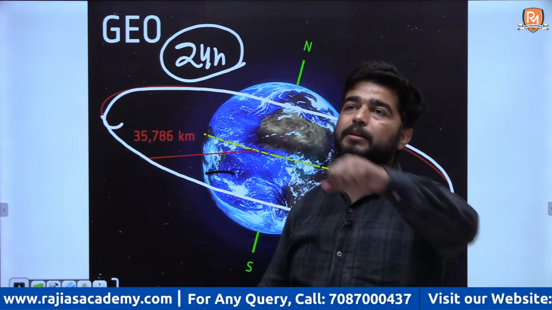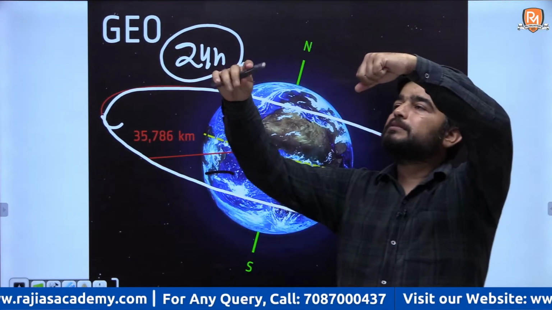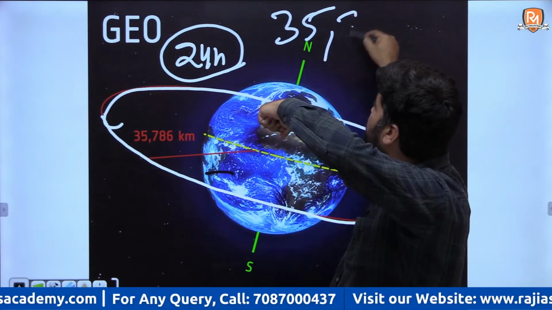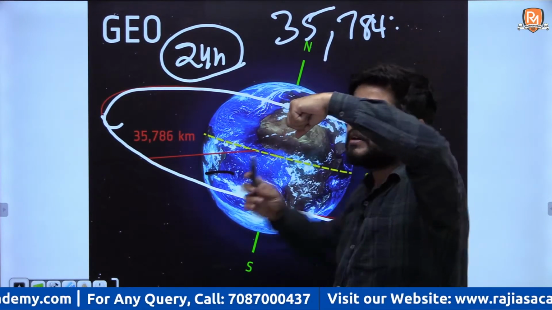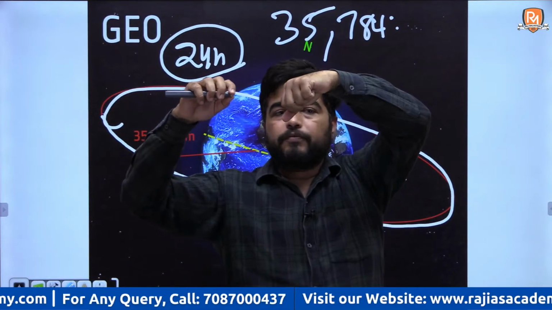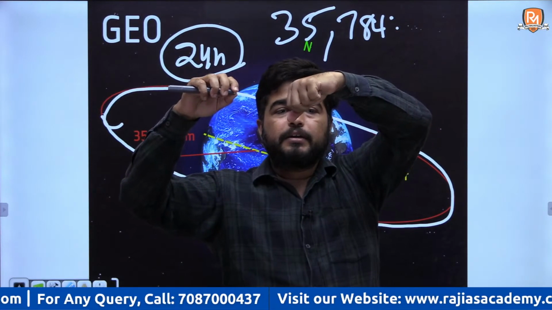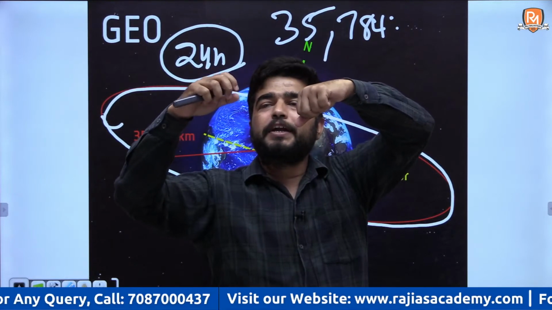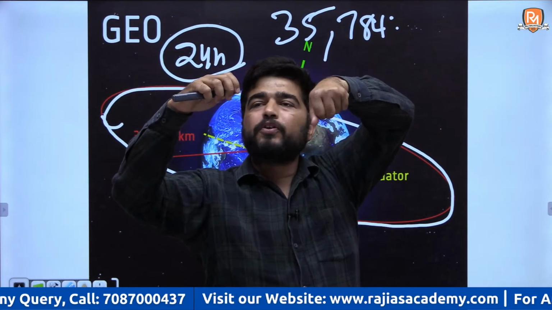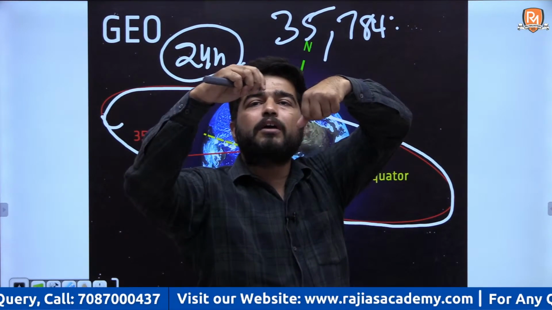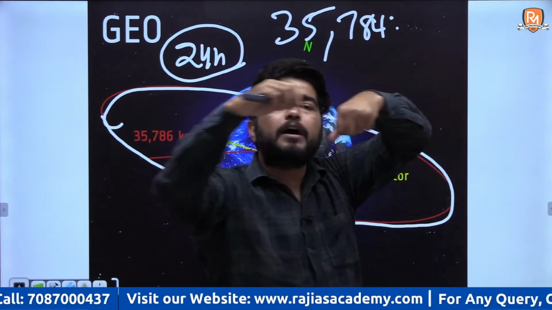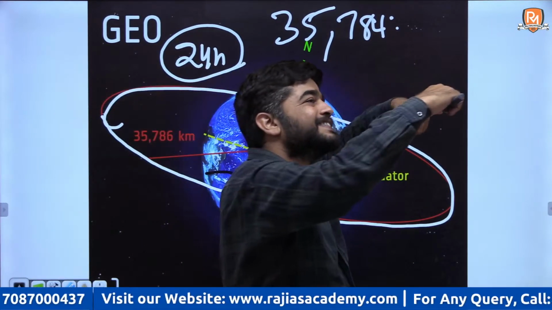So what will happen? For example, the height is around 35,784 kilometers. So for example, this is the satellite. Now the satellite will take the same time. It was launched over India. So Earth takes 24 hours, this takes 24 hours. This satellite will be over India for 24 hours.